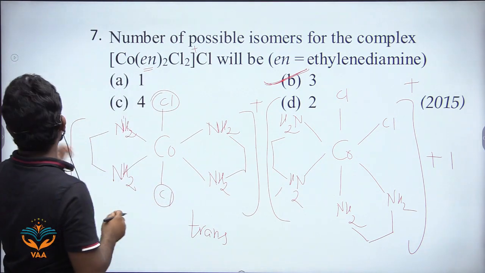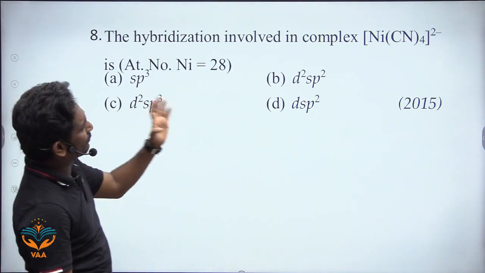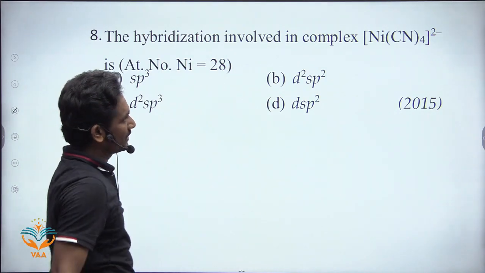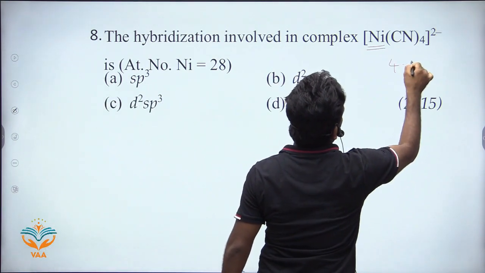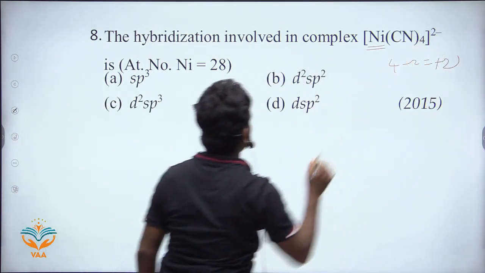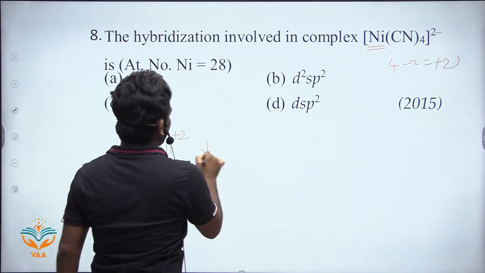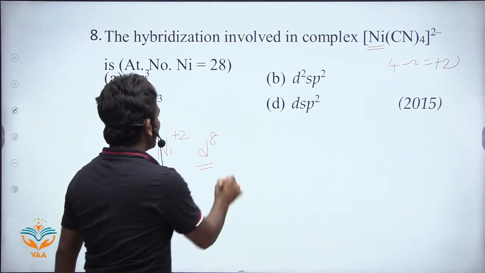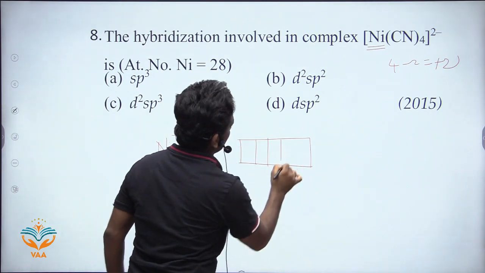Okay? Right. The next one. The hybridization involved in the complex compound. The atomic number of nickel is given as 28. So what is the oxidation state of nickel here? 4 minus 2 equal to +2 oxidation state. So nickel +2 is d8 configuration. It is d8 configuration now. So arrange these electrons in these d orbitals.